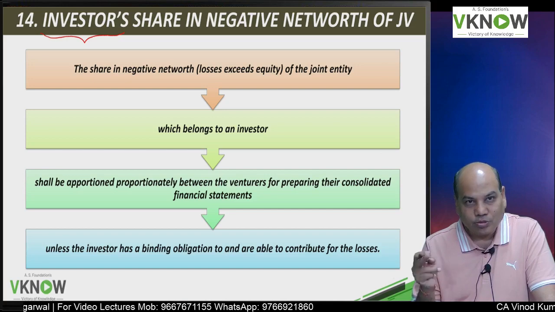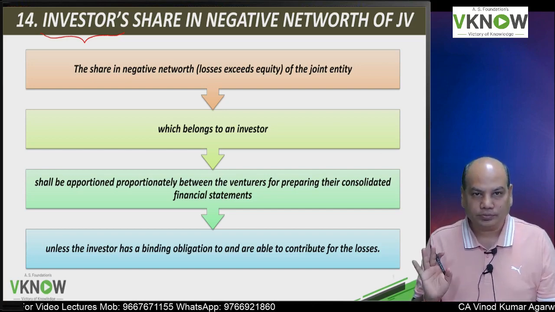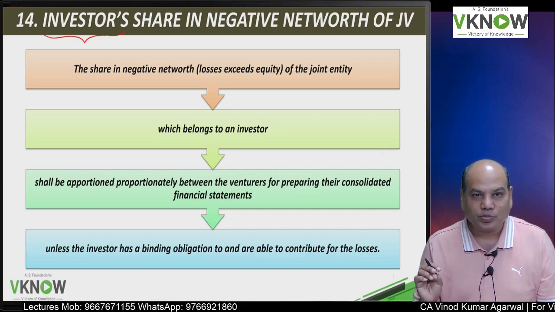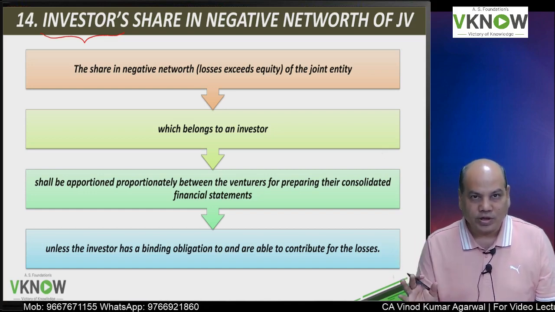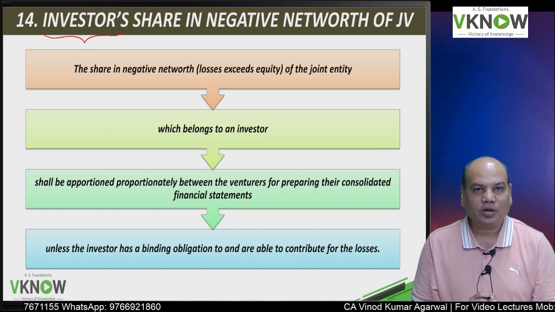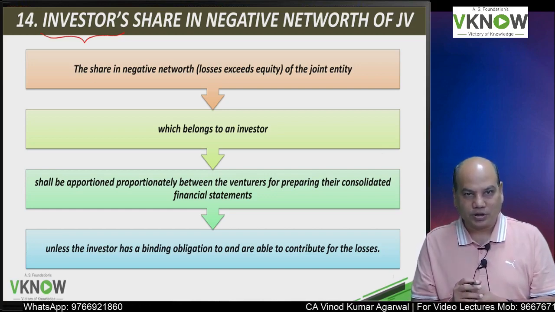An investor is a party to the joint venture, but does not have joint control. He is more like a passive investor, a sleeping partner. He is interested in providing funds and getting dividend or return, but he does not participate in the day-to-day operations.